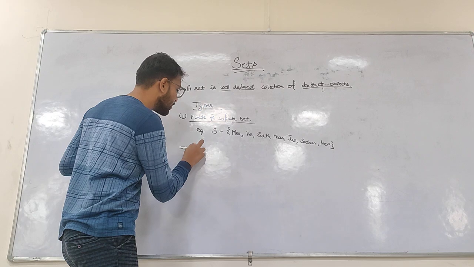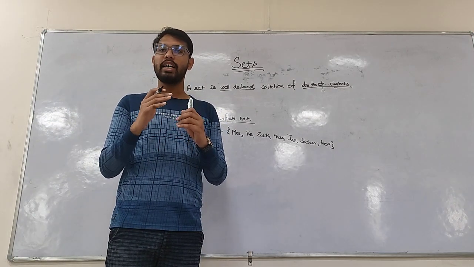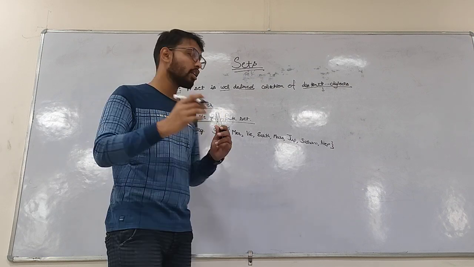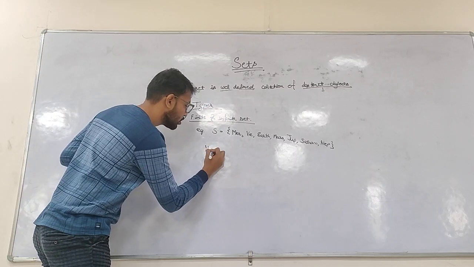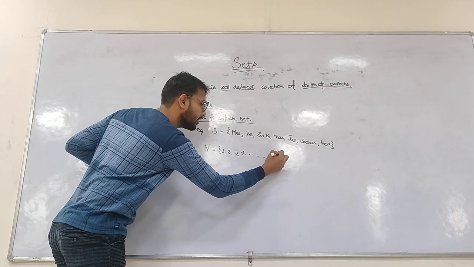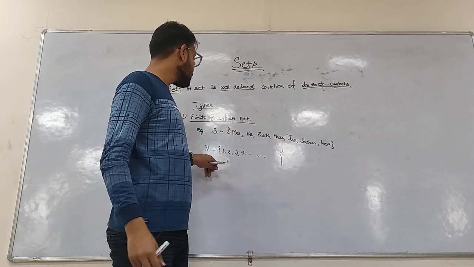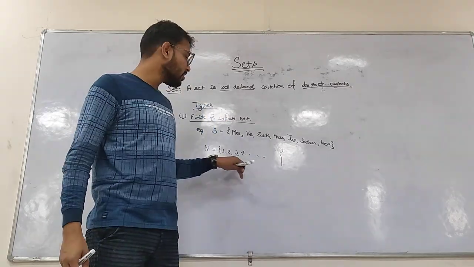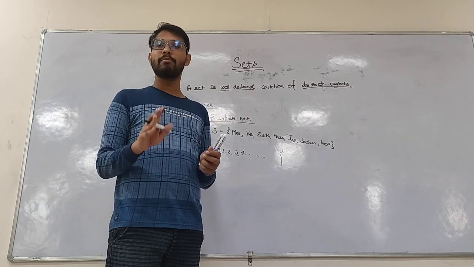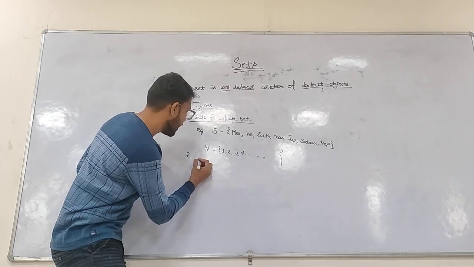What does an infinite set represent? It has no end. Infinite set means it has no end. For example, the set of all natural numbers. Natural numbers, what does it mean? 1, 2, 3, 4 up to n, or let's say infinity. Why infinite? Because it's an infinite set. I am considering the natural numbers from 1 to infinity that I cannot count. So that comes under the infinite set. Coming to the second type, that is the empty set.